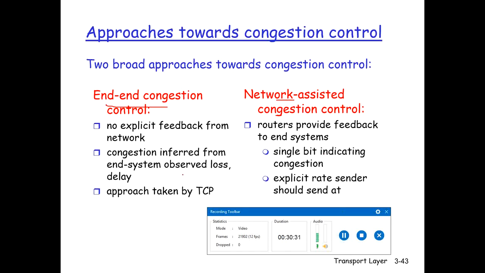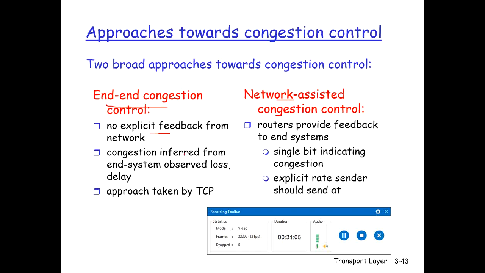So let's talk about end-to-end congestion control. In end-to-end congestion control, the network layer does not provide any explicit support to the transport layer for the congestion control services. So there is no explicit feedback from the network layer regarding the congestion control. Network layer does not provide that there is congestion on the network, you should send less number of segments or something like this. Even the presence of congestion in the network must be inferred by the end systems.